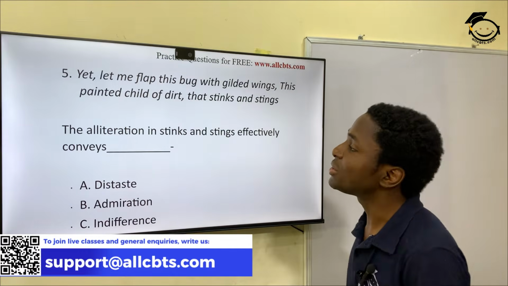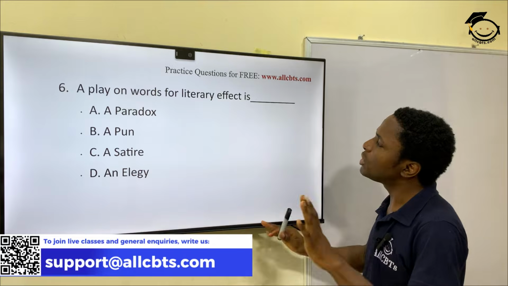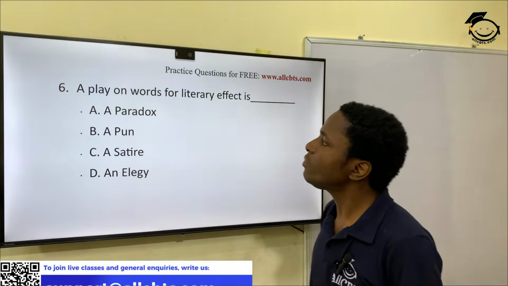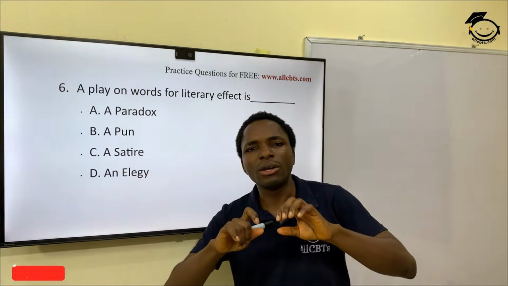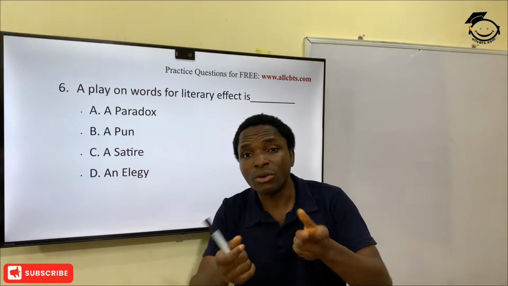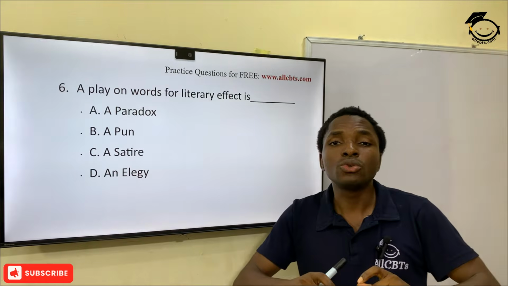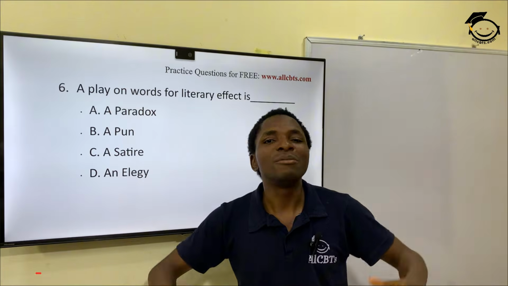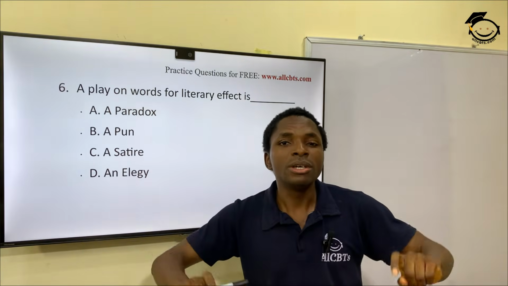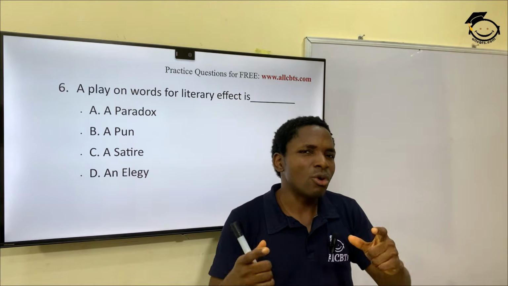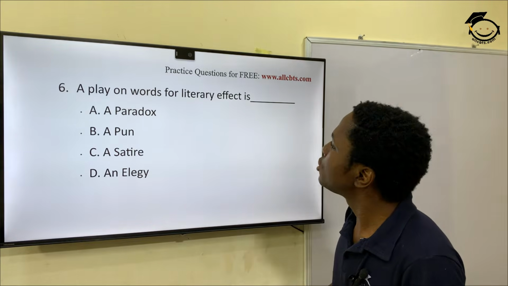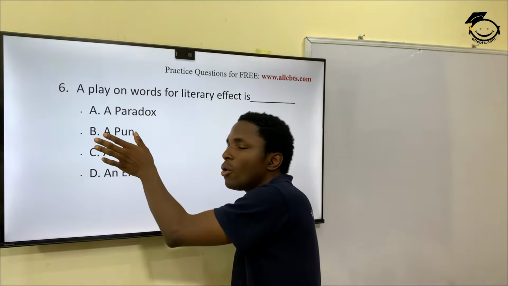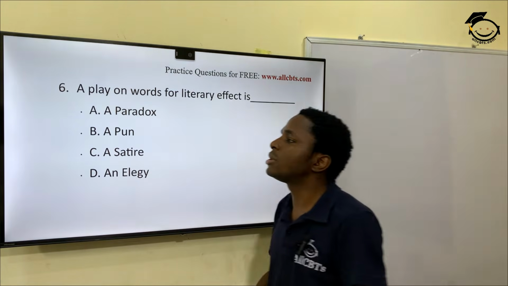All right, question 6. A play on words for literary effect is what? Now, this is where a group of words, a phrase, or a line has two different meanings, conveying two different things. And such words that have such effects are named puns. They are called puns. Question 7.